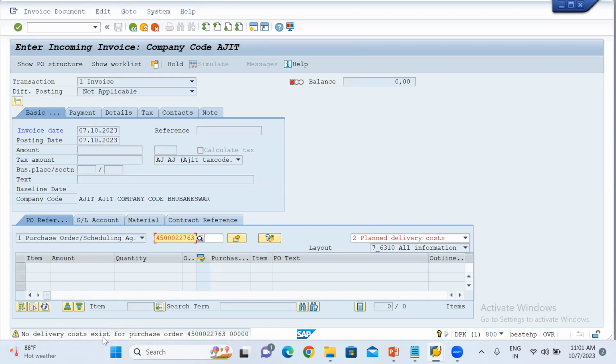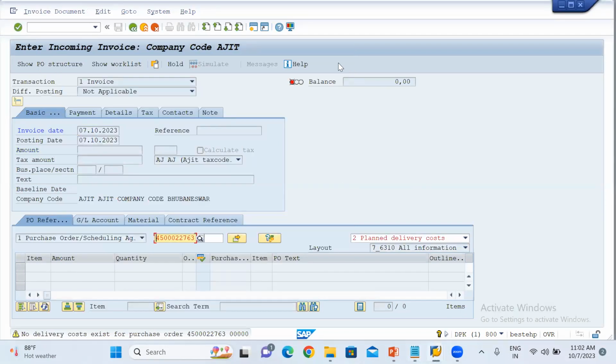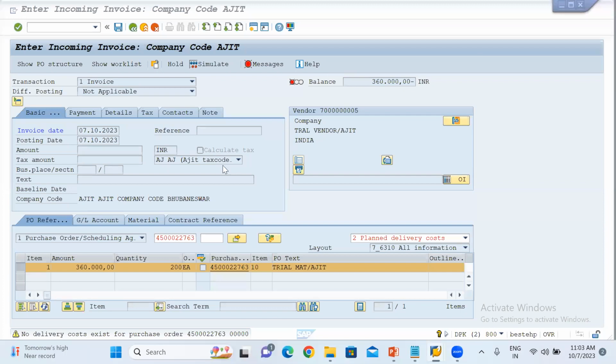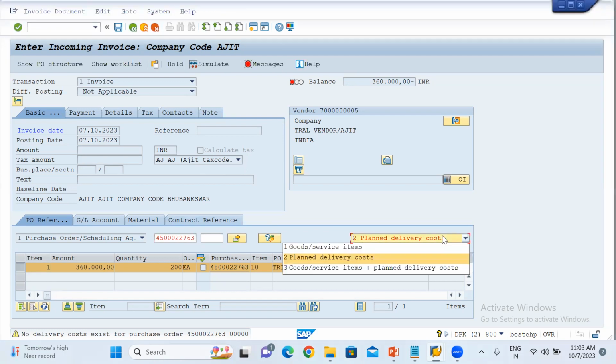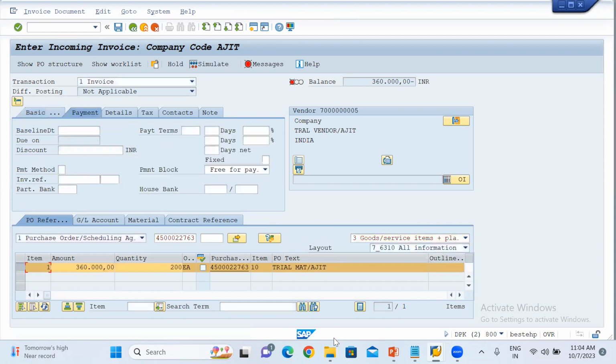No delivery cost exists for the purchase order. Why? Let me check. Purchase order number is fine. Okay. So here planned delivery cost has been selected. So let me select the goods receipt and planned delivery. This one. Now click enter.